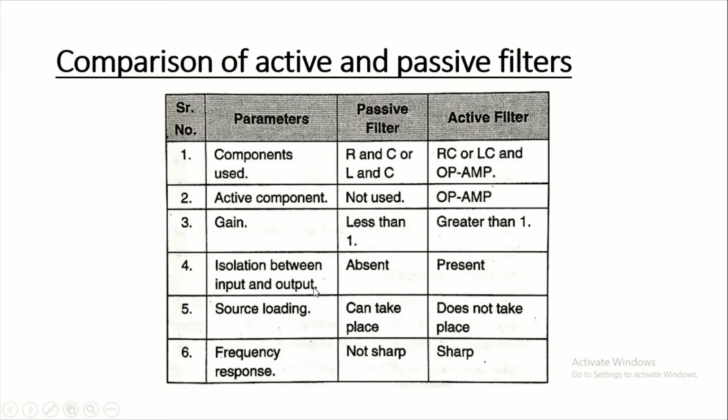Isolation between input and output is absent in the passive filter. In the active filter, the op-amp provides isolation between input and output. In a passive filter, source loading can take place. In an active filter, source loading cannot take place. Frequency response is sharp for the active filter, and it is not sharp for the passive filter.